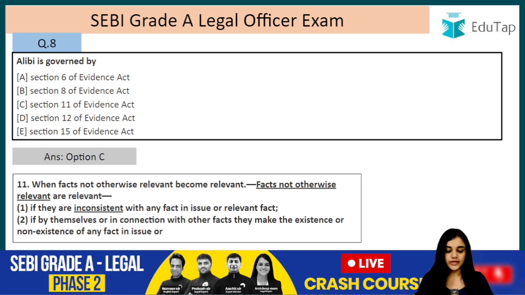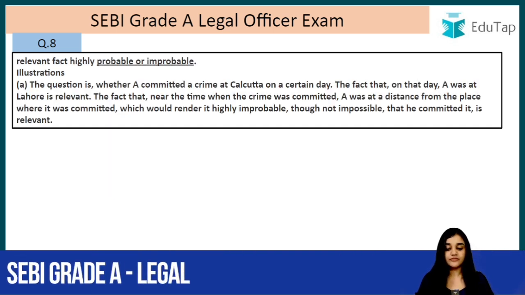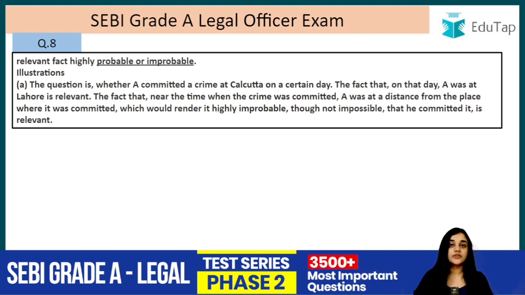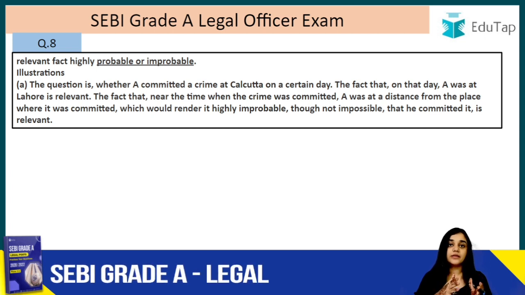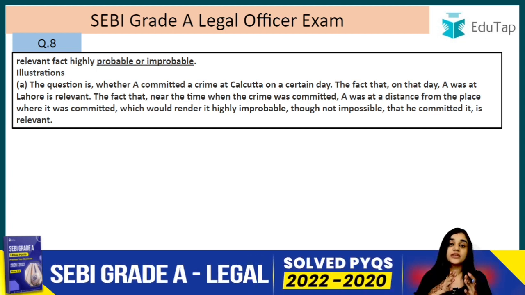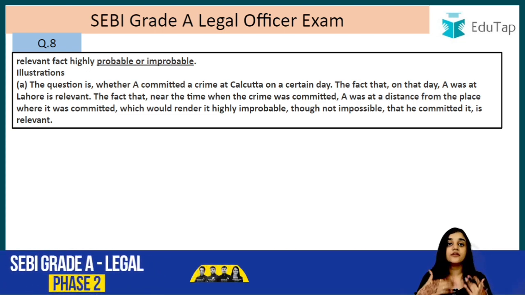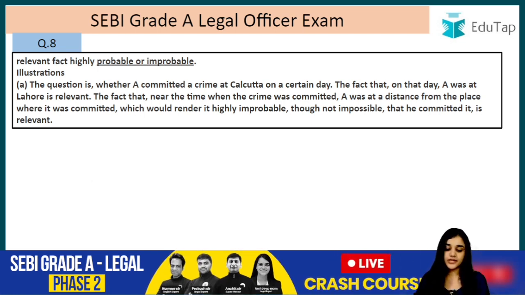If by themselves or in connection with other facts, they make the existence or non-existence of any fact in issue or relevant fact, highly probable or improbable. Firstly, we talked about the inconsistency, right? But now they are talking about something which makes something probable or improbable. For example, let's just say that A was seen with B at 2 a.m. and then B's dead body was found at 2:30. So this is highly probable that A must know how B has died. This is something which is highly probable. This is probable. This is not inconsistent with the fact, but this is something which could have happened, which could be true, right?